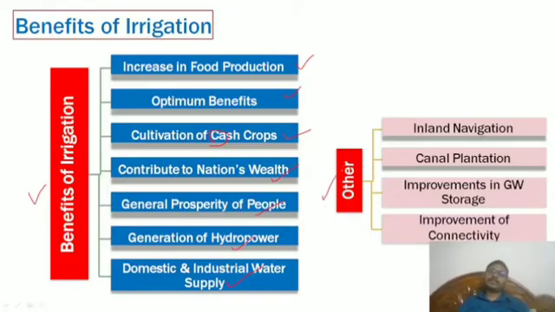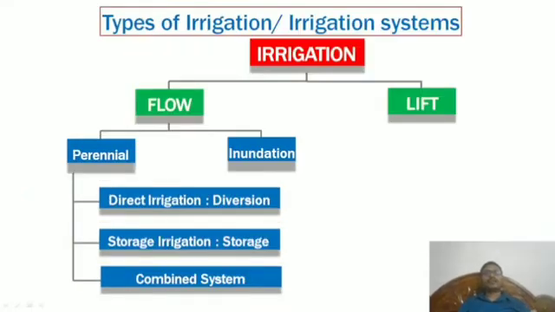Some other things which can be incorporated, like inland navigation is possible, canal plantation, improvement in groundwater storage, and improvement of connectivity. These things are also possible. So now another thing: types.